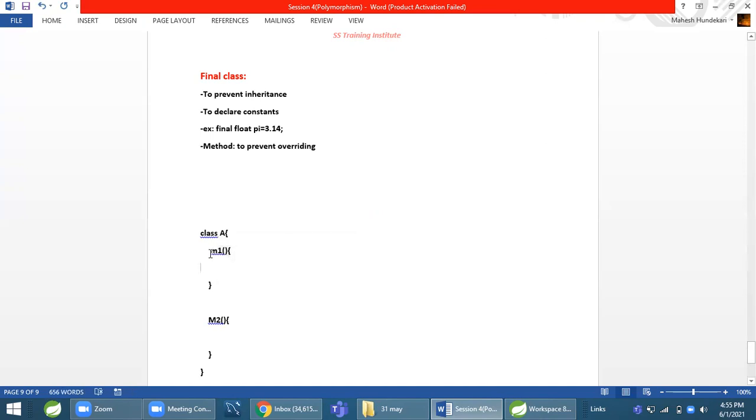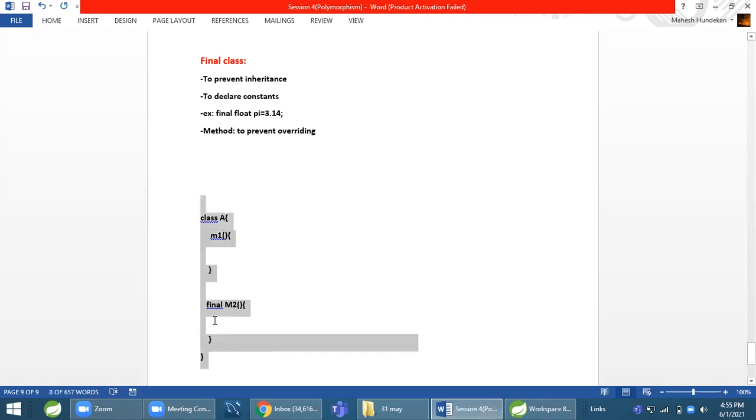Any class can access this method by extending this class. But I don't want to allow this method to be overridden by any other class. For that, I declare this method final. Before the method name, I write final. Then this cannot be overridden by any other class. To prevent overriding, we make a method final. This is about the final keyword.